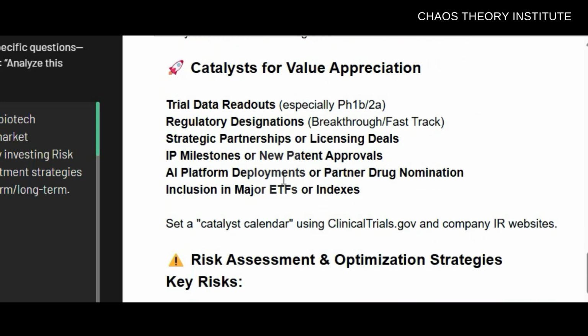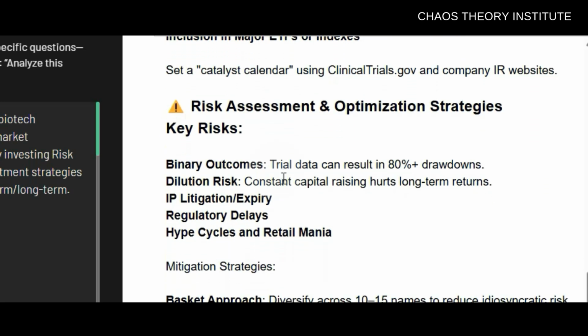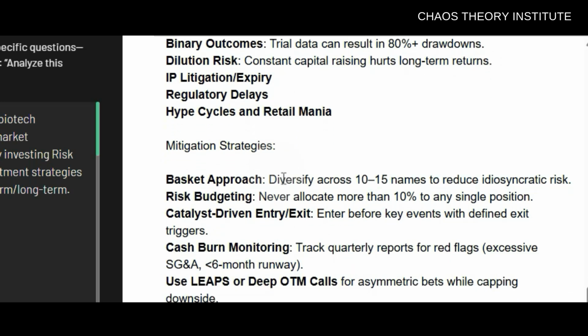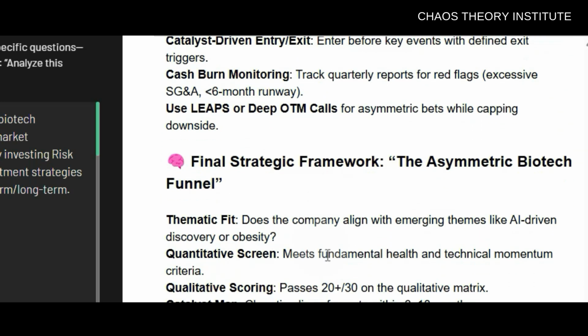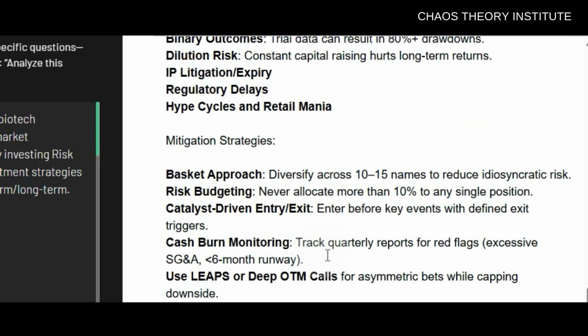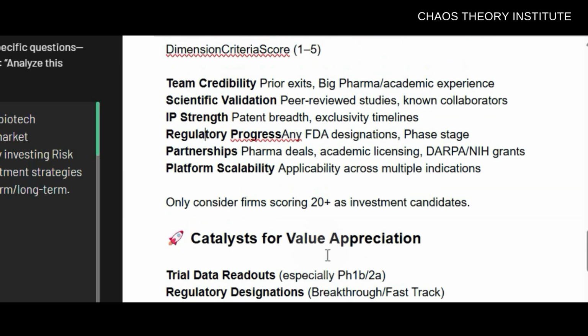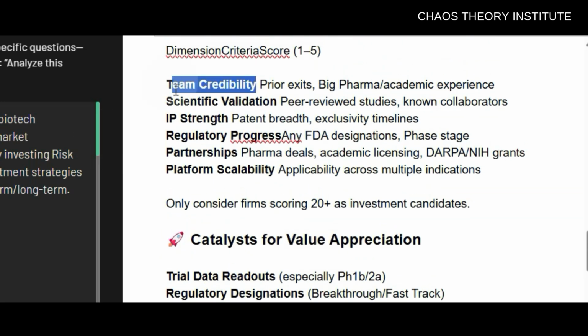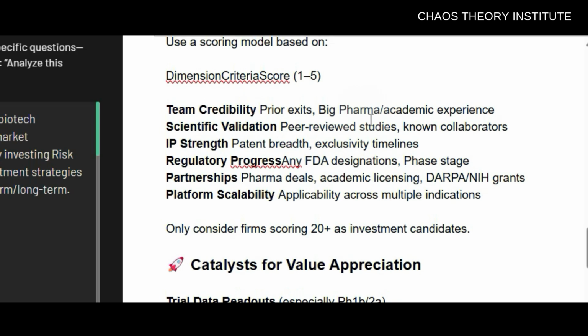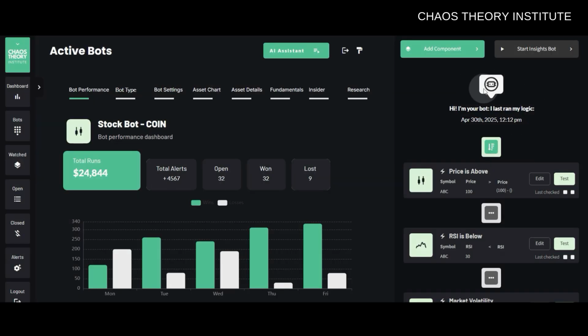Also, a big part of an automation like this would be to vet the team behind the company. Now, you'd want to look for teams or people on teams with previous successful exits and things like that. And again, often this just kind of requires a human in the loop within the automation, at least to a small degree, or even sometimes and often actually just for temporary involvement, just to get the data from the harder to parse data sources. But it's all possible to do. Now, at this point, you'd simply translate these findings into logic, and then you'd start back testing and then deploying the automation on a paper trading account to test out the logic's reliability.